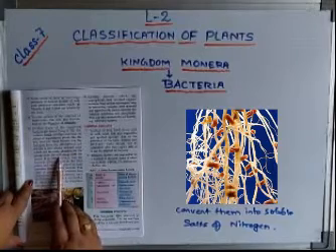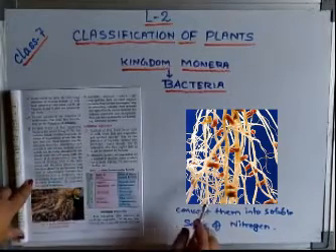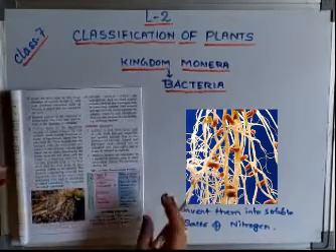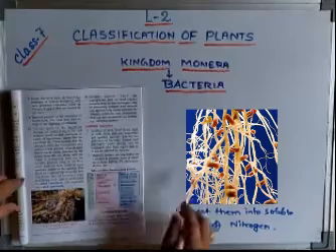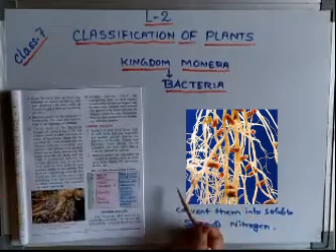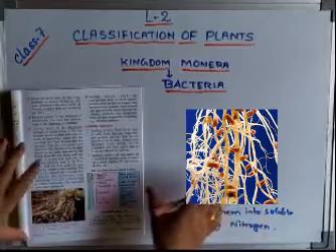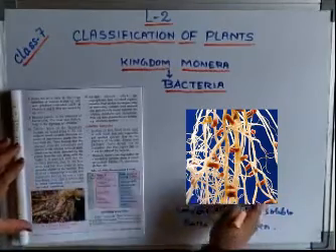So you know that the roots of the plants, what is the main function of the roots of the plant? They absorb water and minerals from the soil. At the time when they absorb the water and minerals, these nitrates, which are water soluble and present in the soil, get absorbed into the plants through these roots.